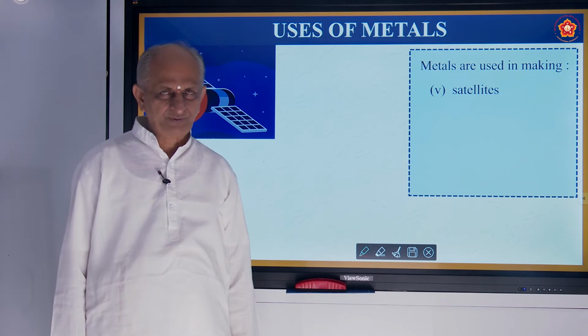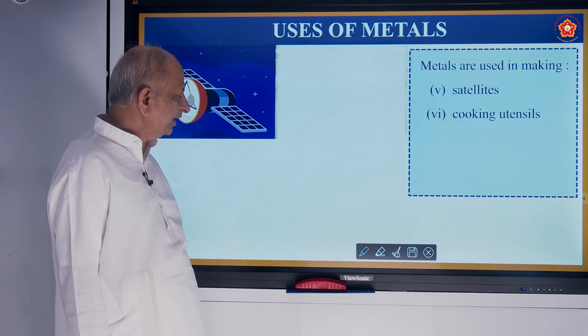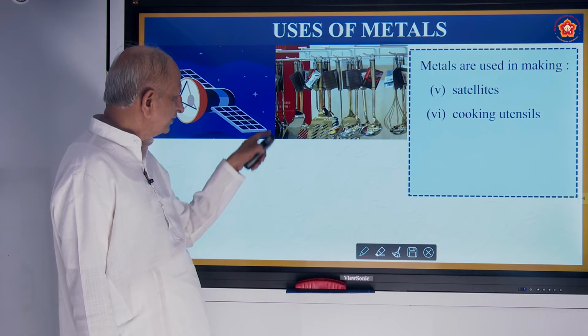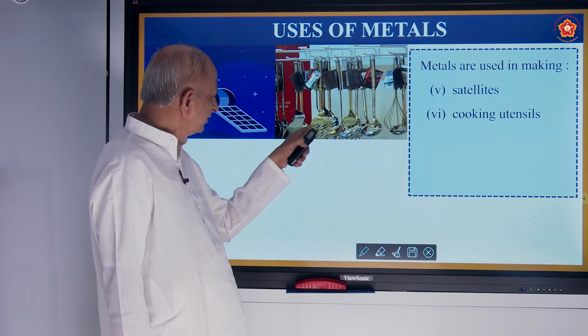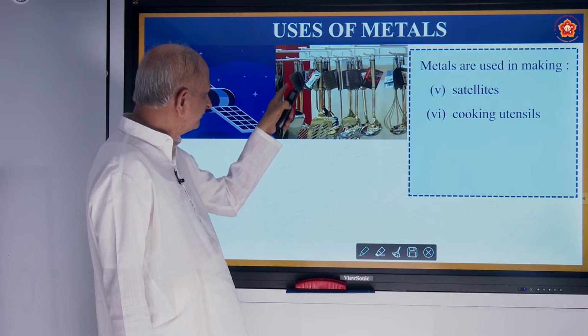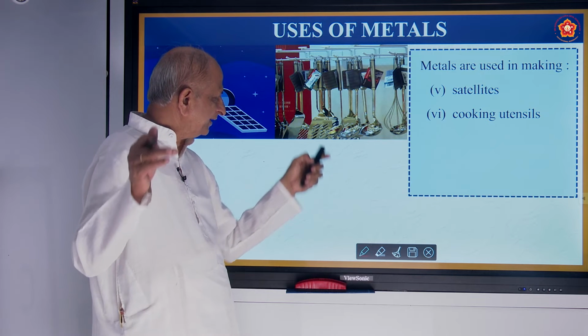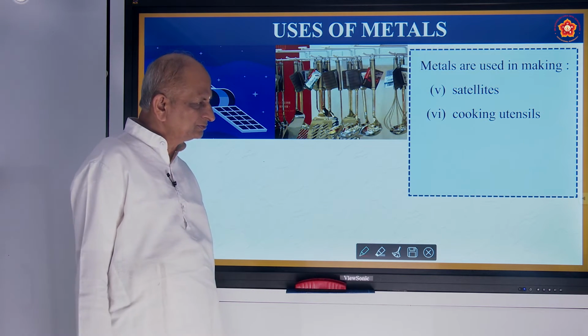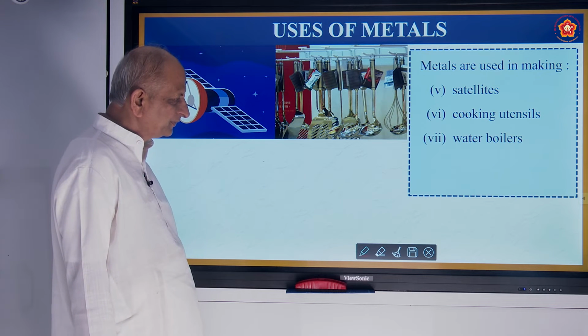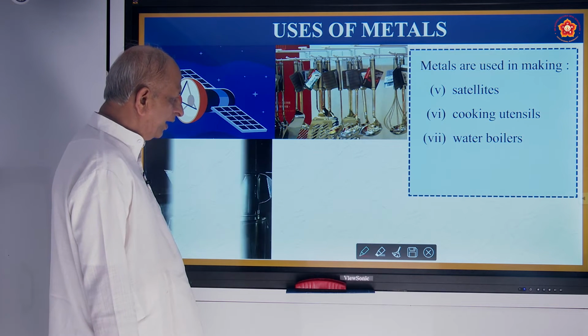So the body of the satellite is made up of metals and their compounds. And cooking utensils: these are the utensils of cooking, like spoons, ladles, and big containers. All are metals or alloys of metals. Also you can see them in water boilers.